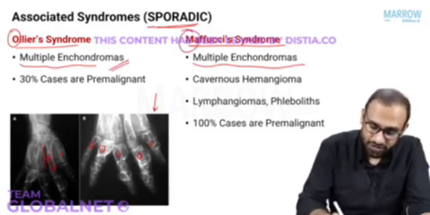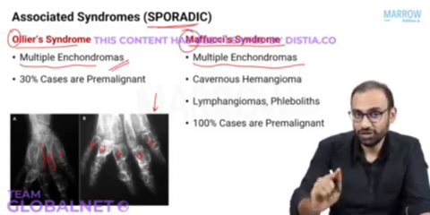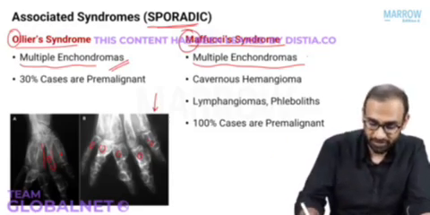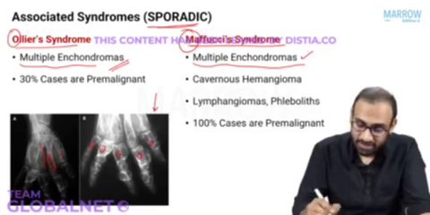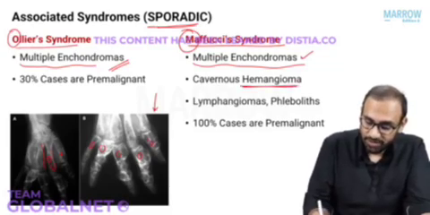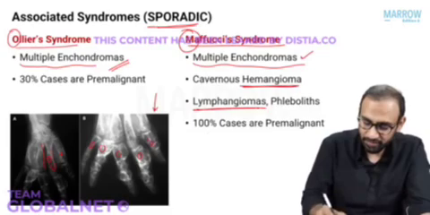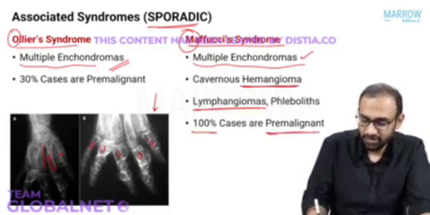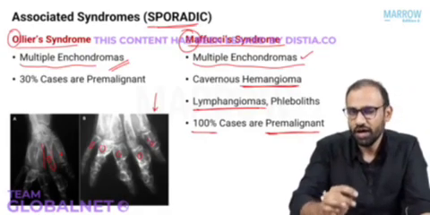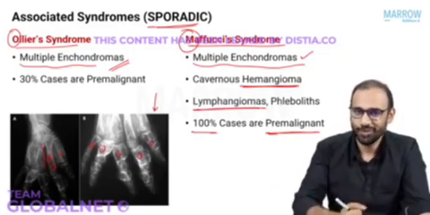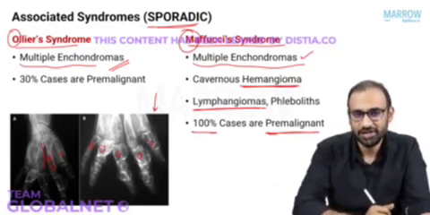Whereas in Maffucci syndrome, there are M for Maffucci, M for many problems. What are those many problems? The first is multiple enchondromas. Second is hemangiomas, lymphangiomas, and there is a 100% risk of enchondroma becoming chondrosarcoma.